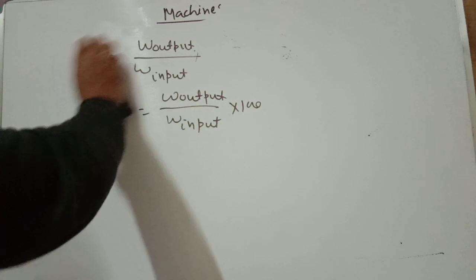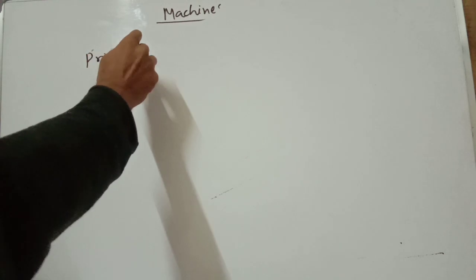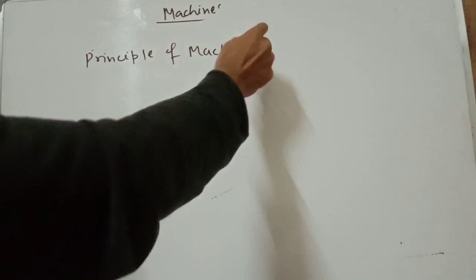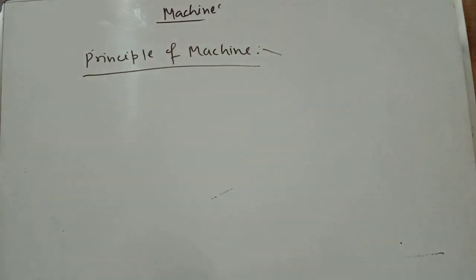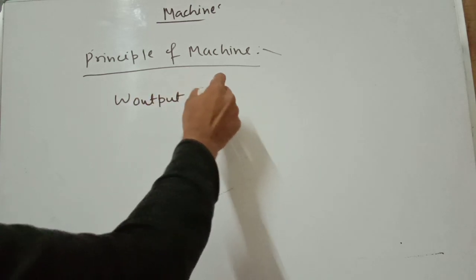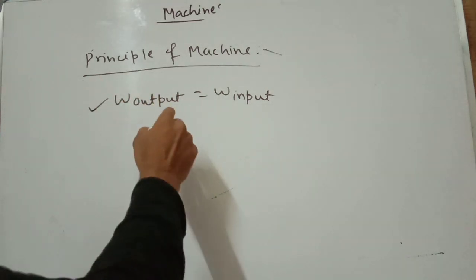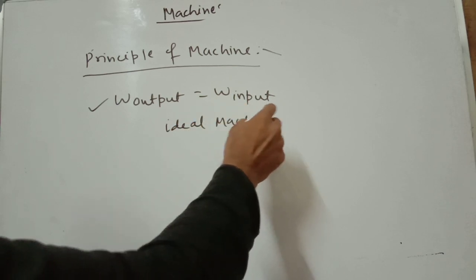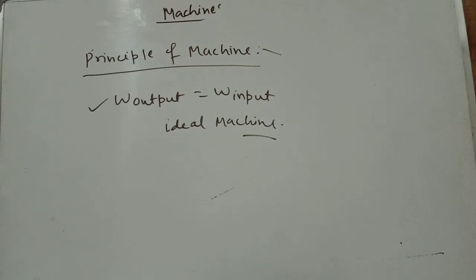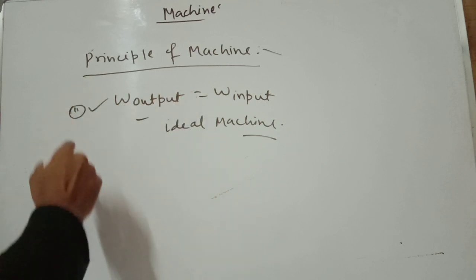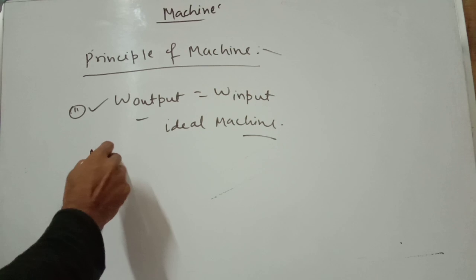The principle of a machine gives work output equal to work input, and this is also called an ideal machine, where the input energy is equal to the output energy. Number two is the actual machine.